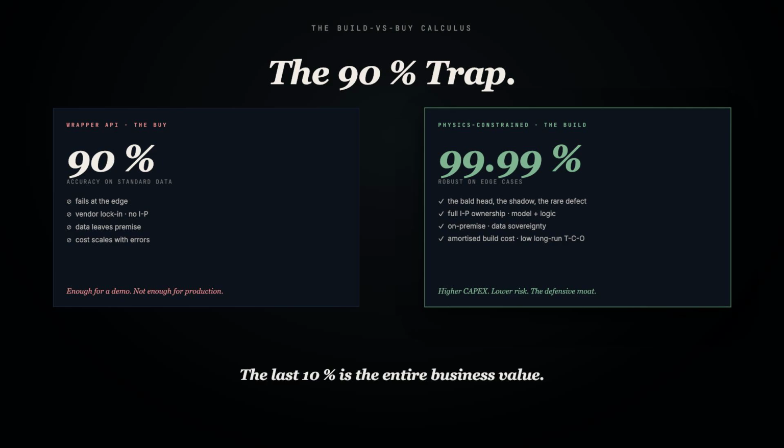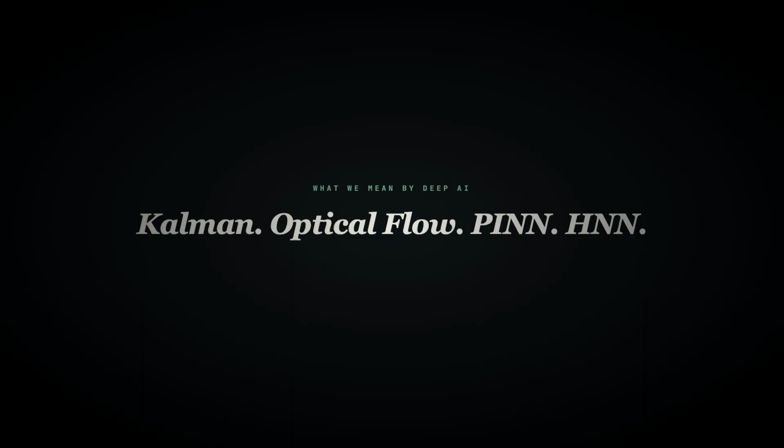Wrappers scale costs, scale errors, and surrender intellectual property. A physics-constrained system carries a higher initial engineering cost, but it owns the model, the logic, and the moat. For a mission-critical task, the calculus is not subtle. This is what we mean by deep AI.